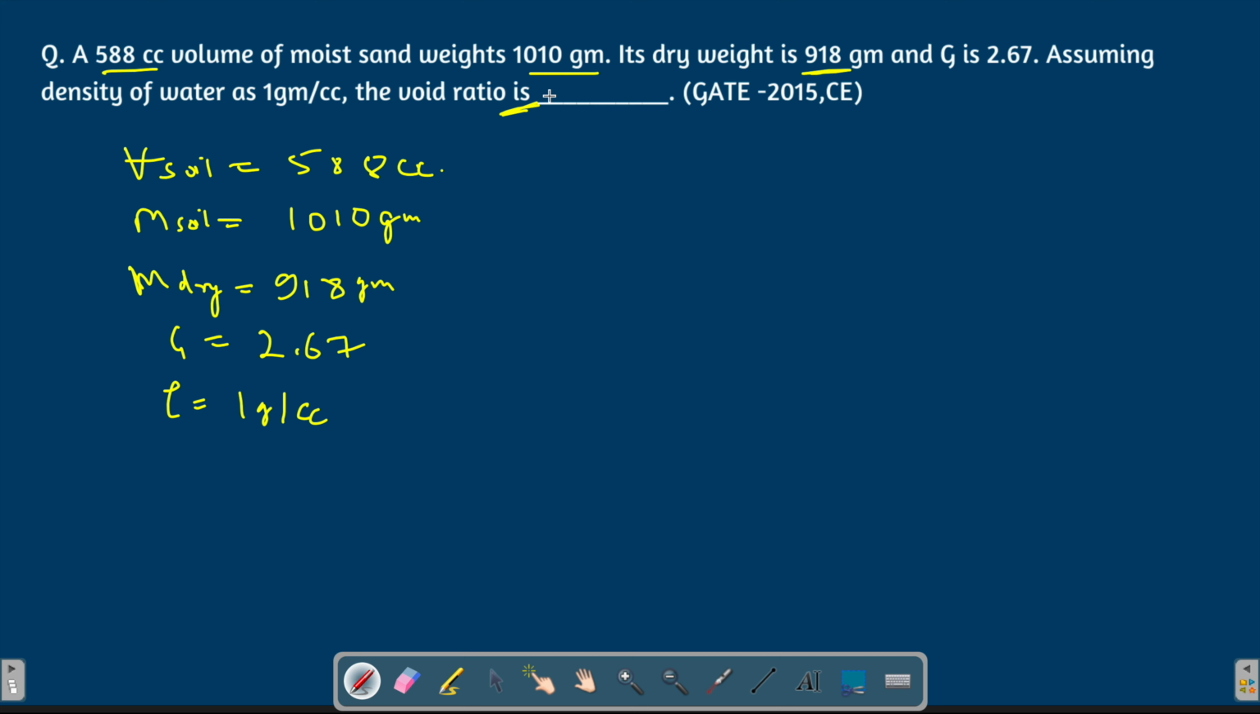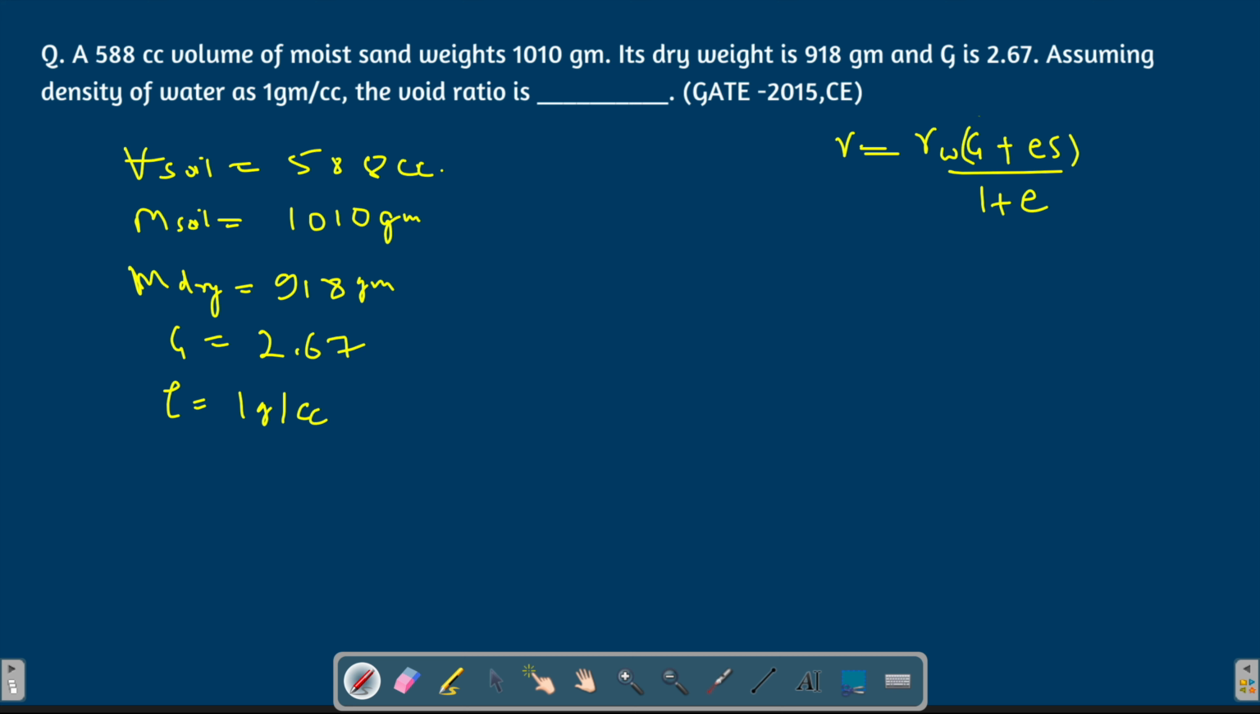Now there is so much data given over here, but we'll try to be very specific. We know one formula: gamma bulk is equal to gamma W into (G plus ES) by 1 plus E. Do we know the value of gamma W? Yes, we know. Do we know the value of G? Yes, we know. What do we have to find? We have to find the value of E. Do we know the degree of saturation? No. Do we know this gamma? No. But the volume and the mass of the soil are also given to you, so can we find gamma? Yes, we can. But what we don't know is the degree of saturation.